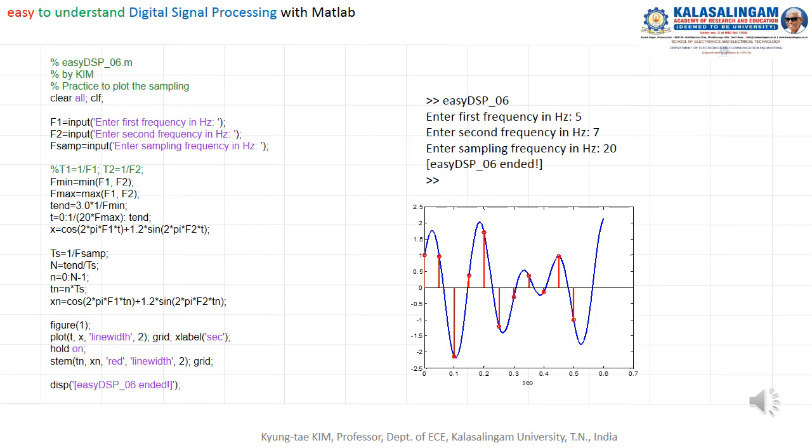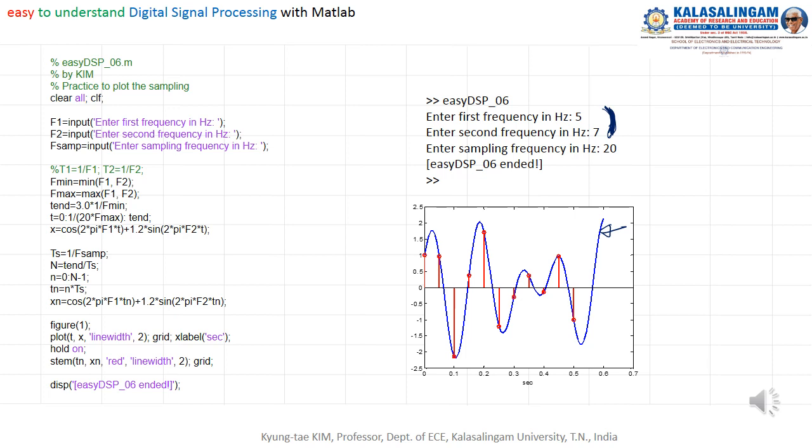Now this is the Matlab source program for your reference. From this, you can make this kind of continuous time input signal by using two kinds of frequency. If you enter them, then you can make any arbitrary signals.